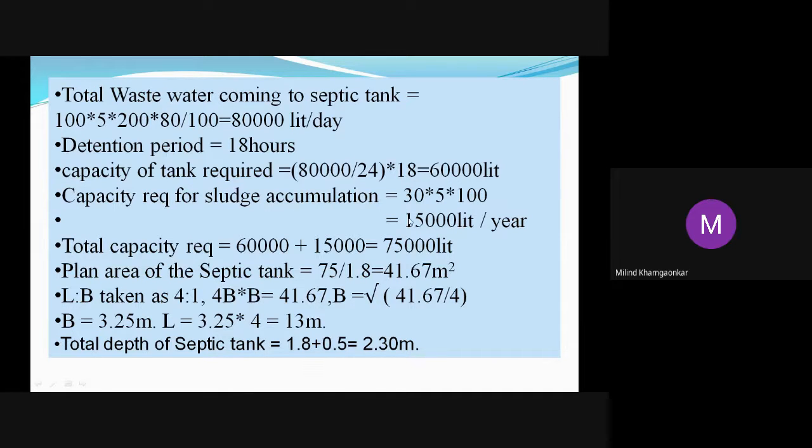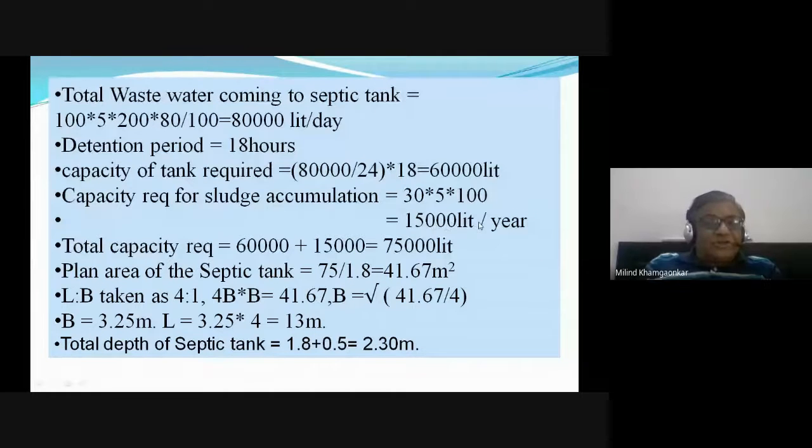So yearly sludge accumulation is 50,000 liters per year. Sludge means that solid part accumulation is 15,000 liters per year. So 60,000 is the sewage regularly coming and 15,000 is the accumulation of the sewage sludge. So total capacity of the tank required is 60,000 plus 15,000, that is 75,000 liters.